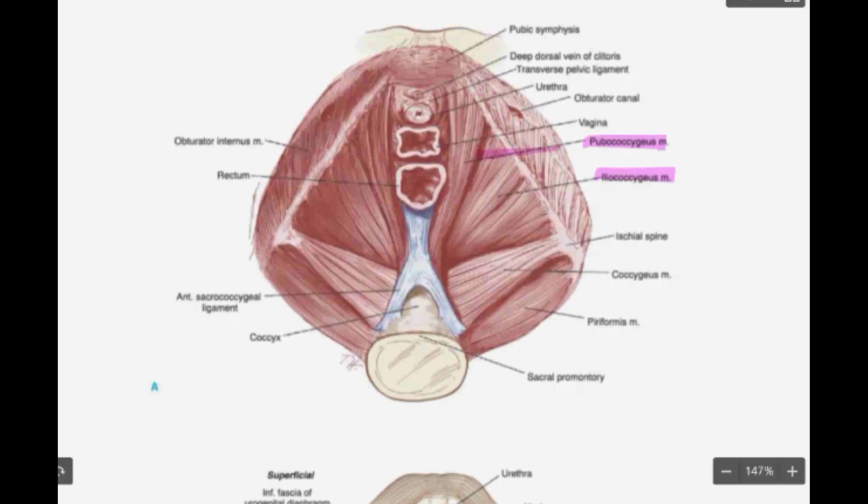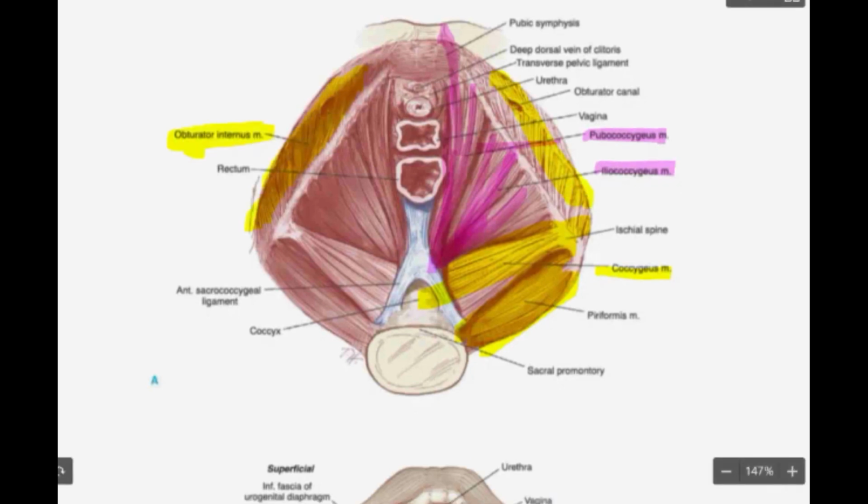This is going to be the pubococcygeus, arising from the pubis to the coccyx, and this is going to be the iliococcygeus, arising from the ilium to the coccyx. Similarly on the other side. And again you're going to have other muscles. This is called the coccygeus muscle, attaching the coccyx to the ischial spine, and then the piriformis muscle here. All of this together will form the pelvic floor. And here you're going to have the obturator internus muscle.